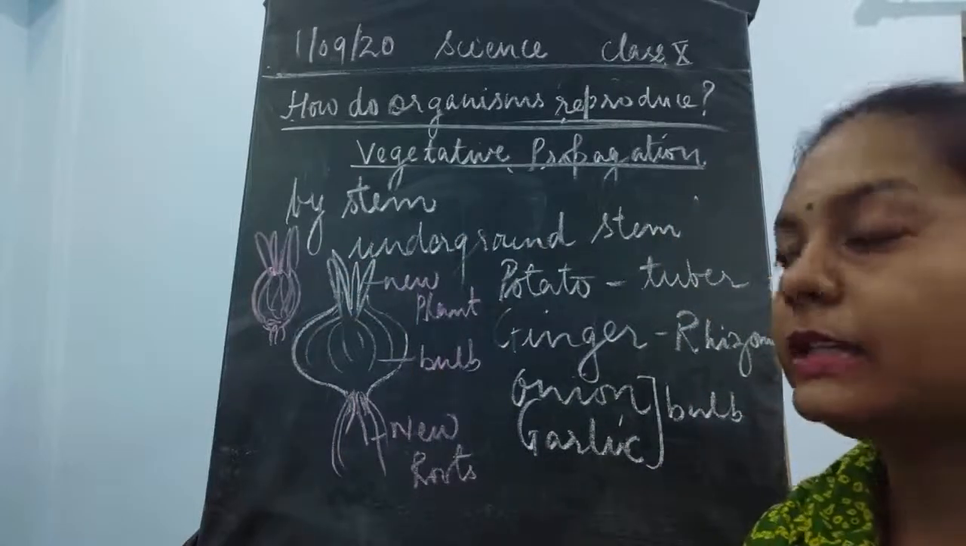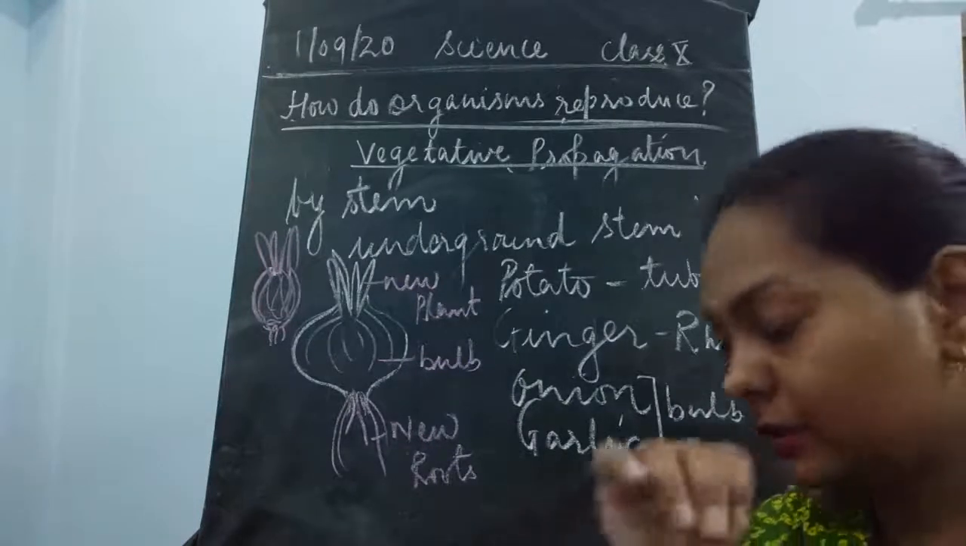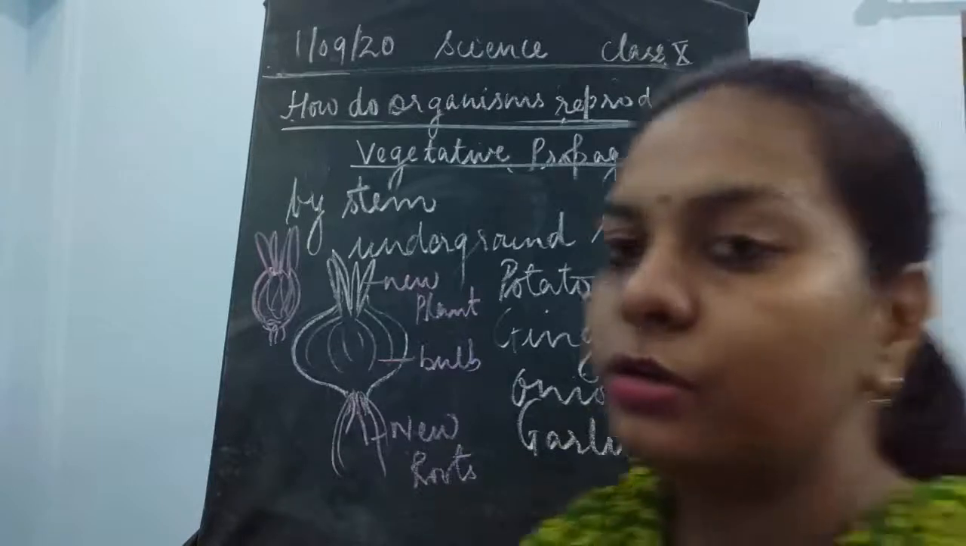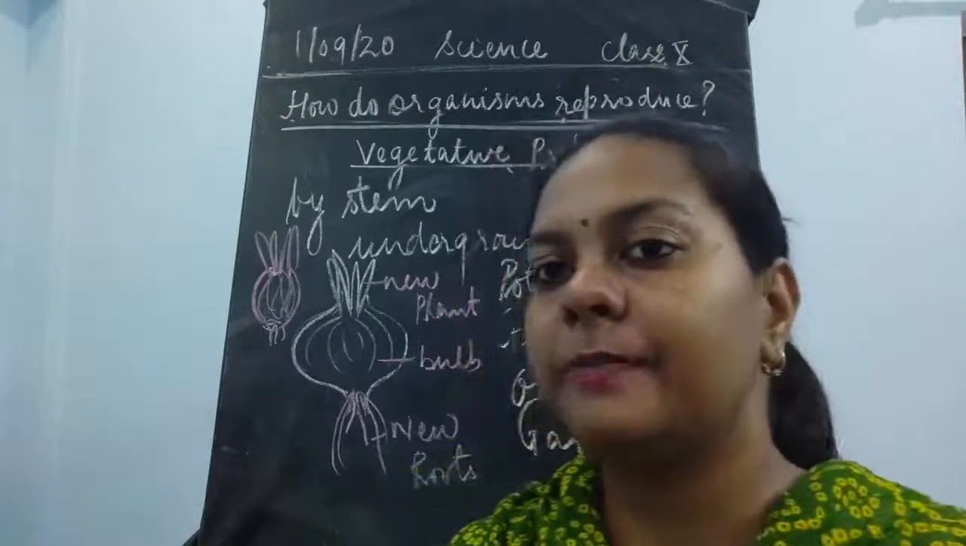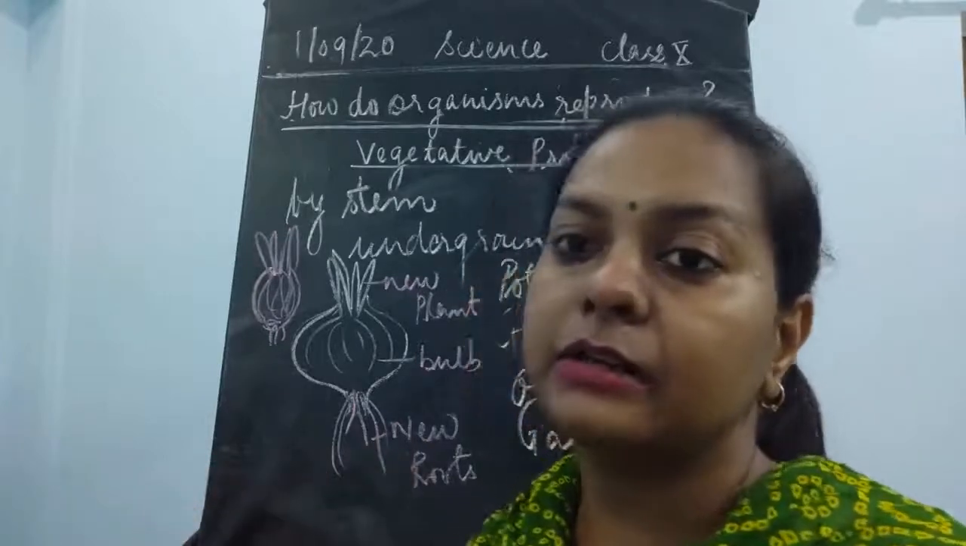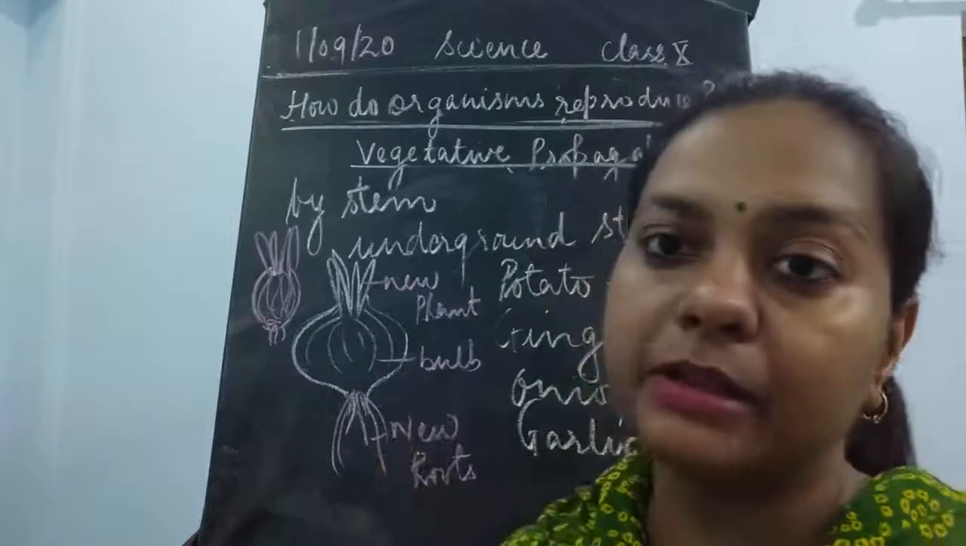So we have seen that this vegetative propagation is taking place naturally. In this process, human beings are not involved, children. There is no role of human beings. The ginger is kept in the basket, the potato is kept in the basket, and the garlic and onions are kept in the basket.